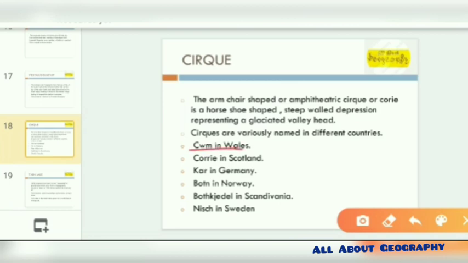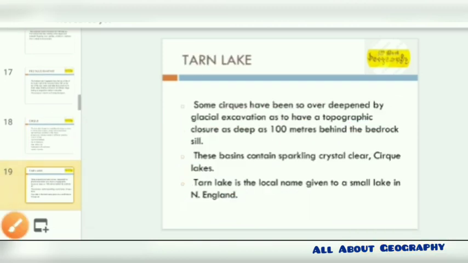Specifically, in Wales it is known as the cwm, and in Scotland it is known as the corrie. In Germany it's known as Kar. In Botten in Norway, in Scandinavia and in Sweden it's known as niche. So in different areas it has different names, but the features are basically armchair, emphatic cirque or corrie. It's basically horse shaped, and these depressions are formed by the steep wall representing a glaciated valley head.